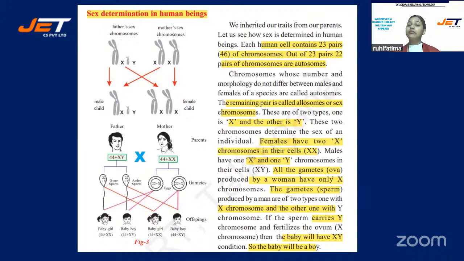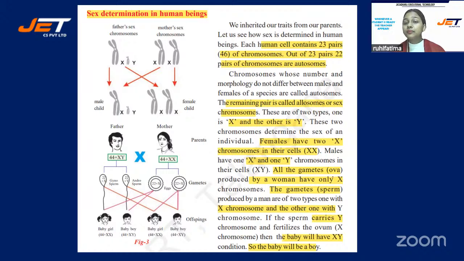Females have two XX chromosomes while males have X and Y chromosomes. All the gametes produced by a woman have only X. The sperm produces gametes with X chromosome and others with Y chromosome.